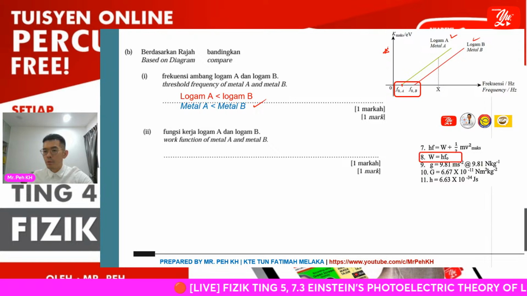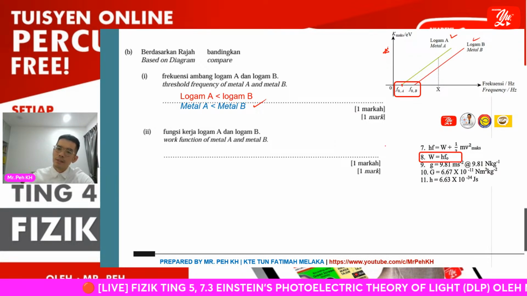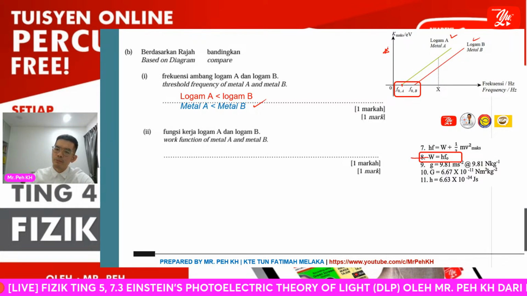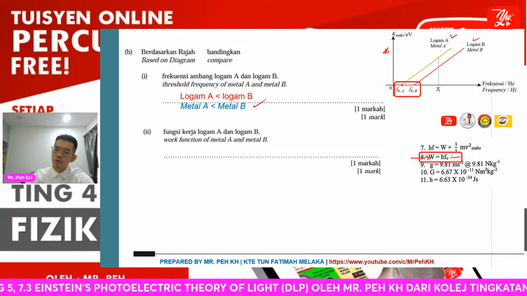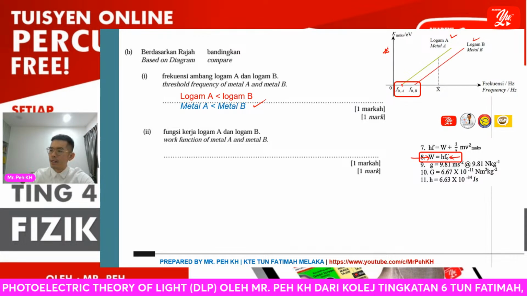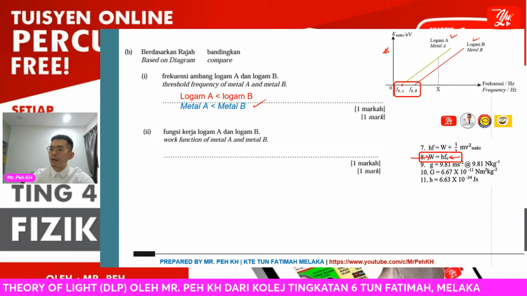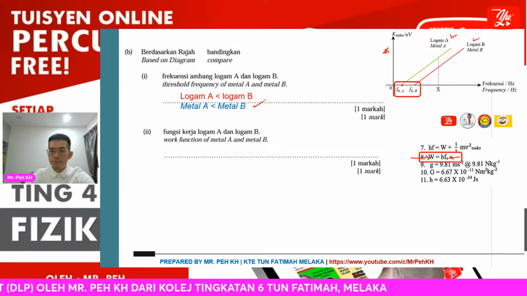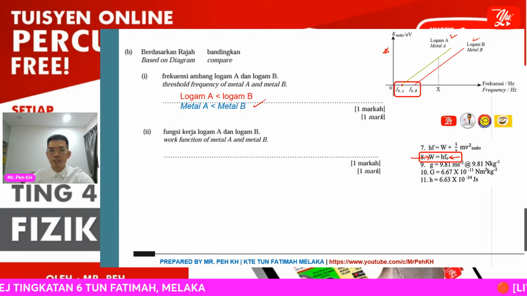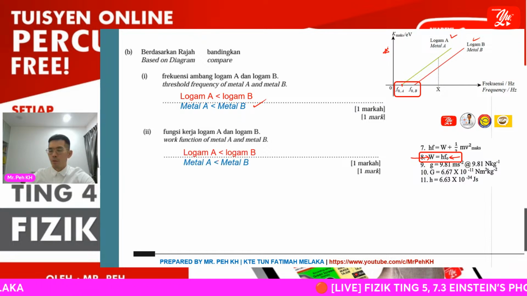Okay, so here we're using formula 8, where we can get the relationship between the work function and the threshold frequency. So they are directly proportional. That means when the threshold frequency for metal B is higher, definitely the work function is higher compared to A. So the answer will be A is smaller than B.